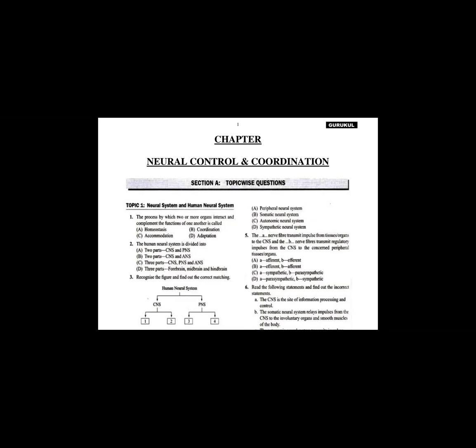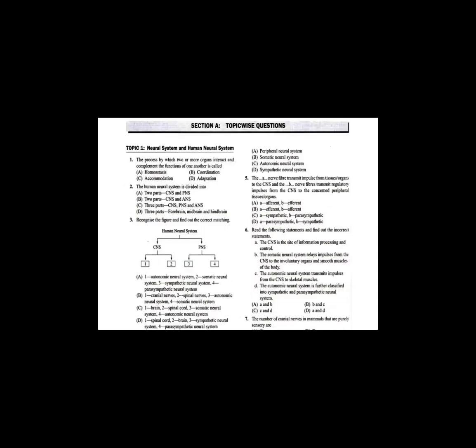Now question number 2. The human neural system is divided into. So the nervous system of humans is divided as they have given here. First one is two parts, central nervous system and peripheral nervous system. Second one is two parts, central nervous system and autonomous nervous system. Option C is three parts, central nervous system, peripheral nervous system and autonomous nervous system. Option D, three parts, forebrain, midbrain and hindbrain.